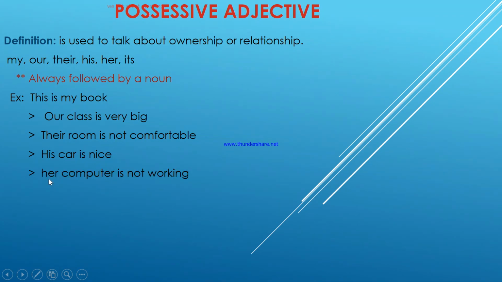The next one is, her computer is not working. Not someone else's computer, her computer. I'm pointing at a girl, so it talks about ownership, right? Its screen is not fixed. Example, I'm pointing at my computer, I will say its screen. Screen is a noun. Its is a possessive adjective. We can also use them with a relationship, like his brother, her brother, and instead of this noun, we can use a person's name, right?